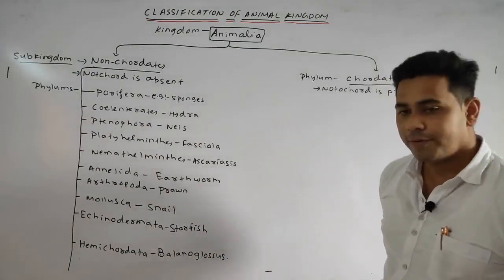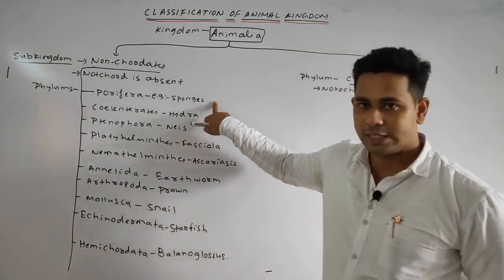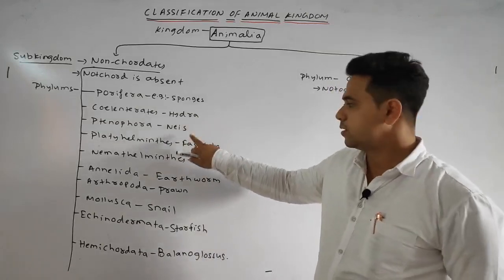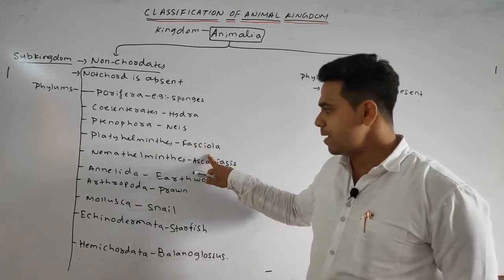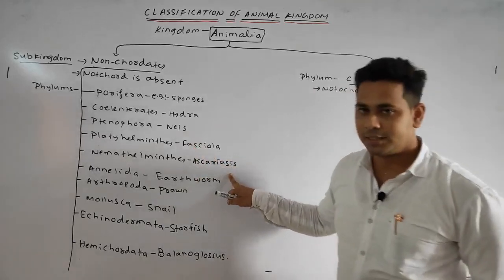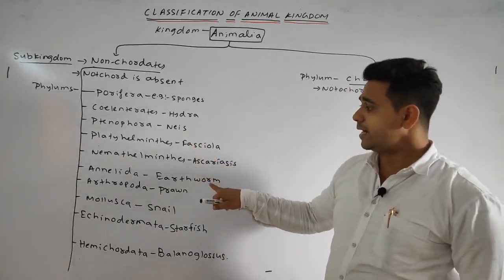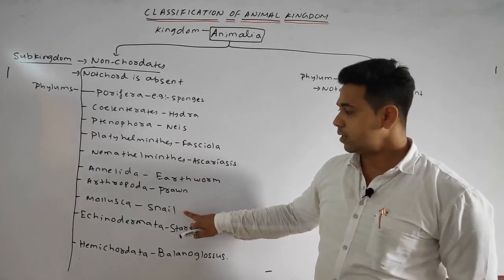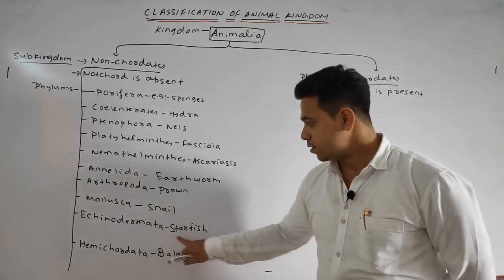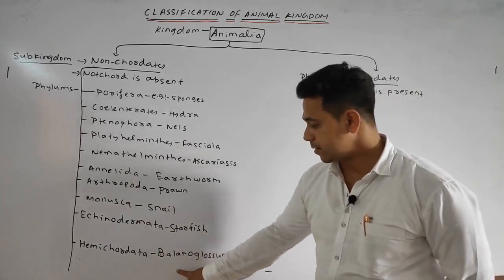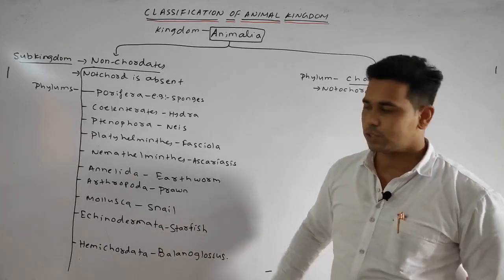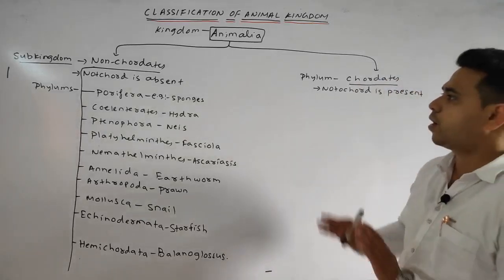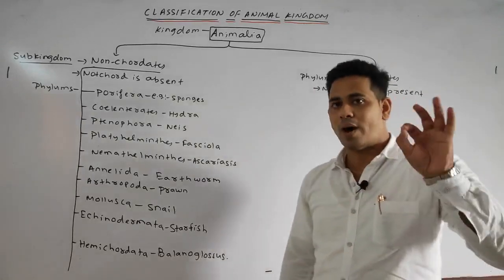So Porifera, the common example is your sponges. Coelenterata, common example Hydra. In the Ctenophora, Neis. The Platyhelminthes, Fasciola. The Nemathelminthes, Ascariasis. Then the Annelida, earthworm. Then the Arthropoda, prawn. Then the Mollusca, snail. Echinodermata, starfish. And lastly the Hemichordata, Balanoglossus. Okay. So students, first of all, you should remember all these phylums and at least one common example.